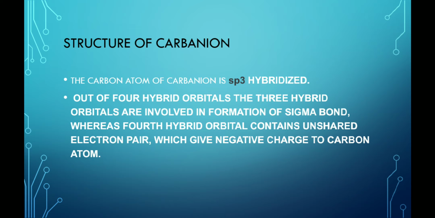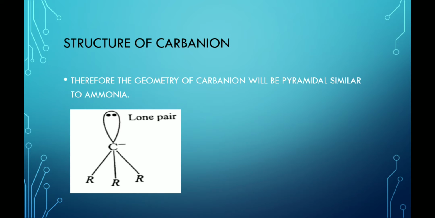Structure of carbanion. The carbon atom of carbanion is sp3 hybridized. Out of 4 sp3 hybrid orbitals, 3 sp3 hybrid orbitals are involved in the formation of 3 sigma bonds, whereas the fourth sp3 hybrid orbital contains an unshared electron pair which gives a negative charge to the carbon atom. This is the geometry of the carbanion. The geometry of carbanion will be pyramidal, just similar to ammonia.